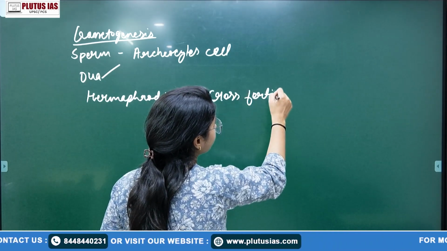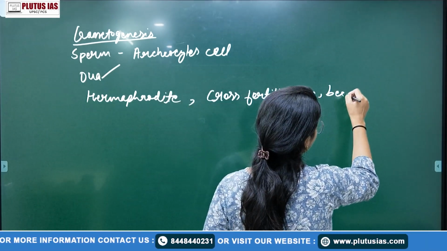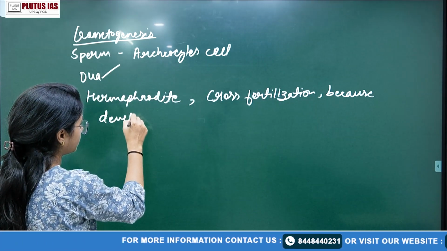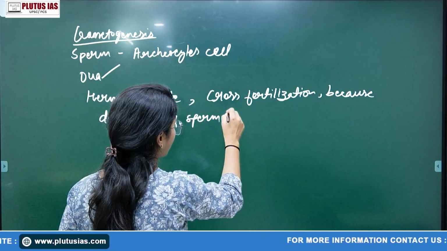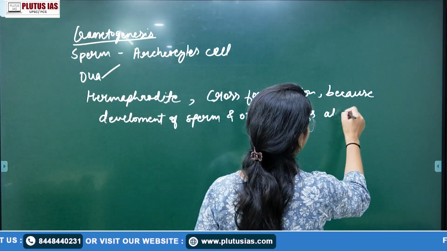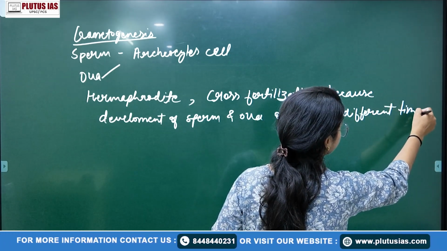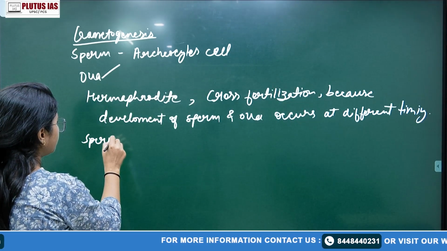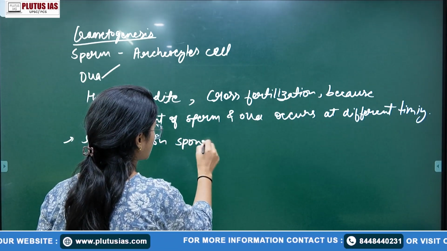Why is there a need for cross fertilization when they are hermaphrodite? Because the development of sperm and ova occurs at different timing, right? So what happens? Sperm of one animal, sperm of one sponge or organism,